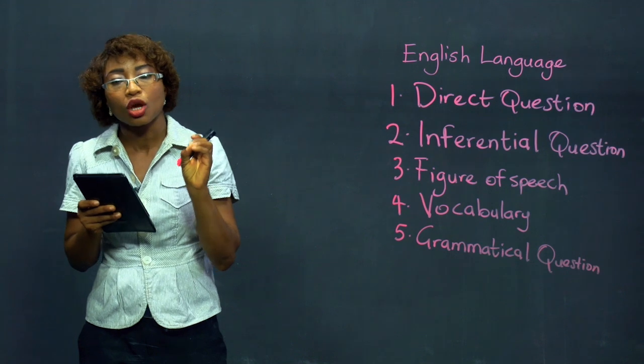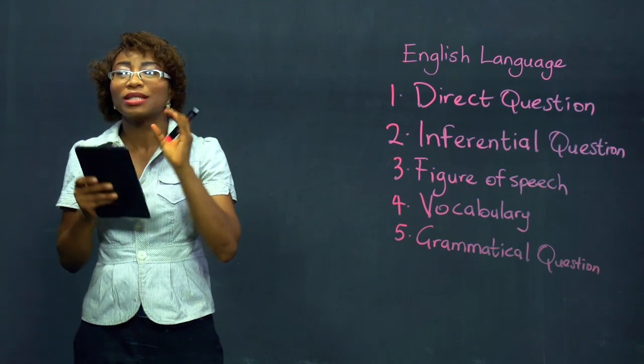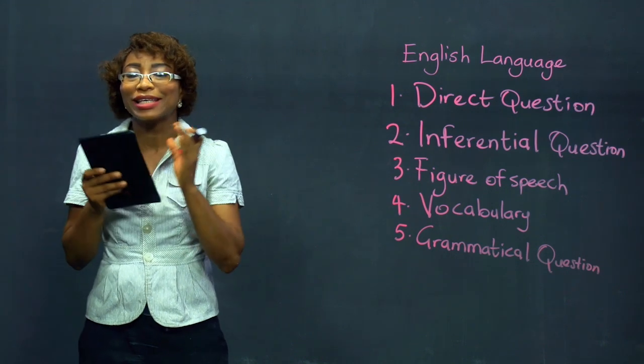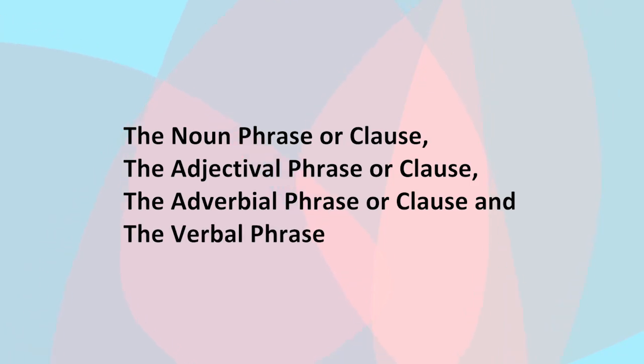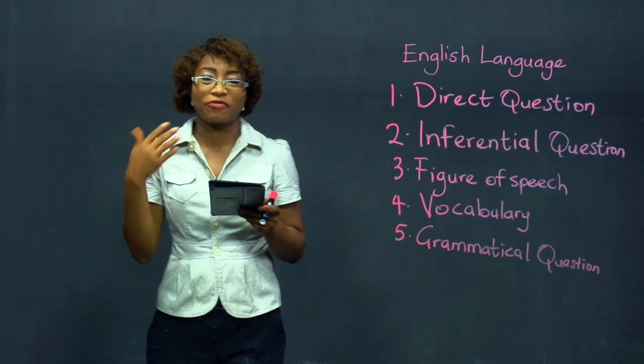Now, usually, the types of grammatical questions or the types of phrases or clauses that we are given are the noun phrase or clause, the adjectival phrase or clause, and the verbal phrase. Now, what's a noun phrase? What is a phrase?